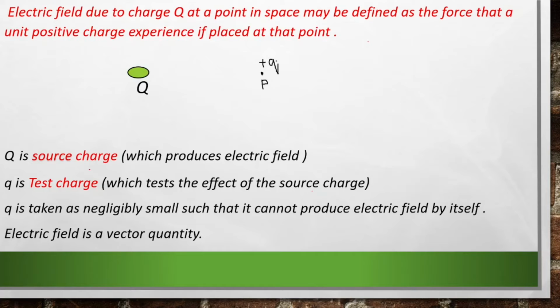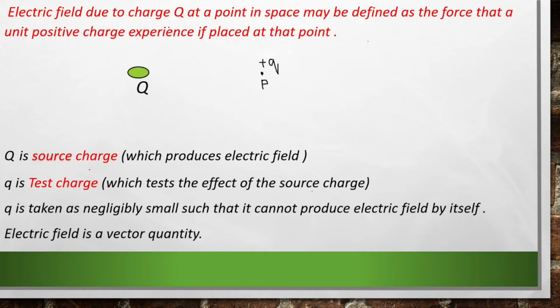Now, if I bring a unit positive charge to this point, what will happen? There is an electric field around this charge Q, right? So due to the electric field produced by this charge capital Q, a force is experienced by our unit positive charge at this point. The amount of force experienced by this unit positive charge at this point gives how much electric field is present here due to our charge capital Q. So that is given in this definition.